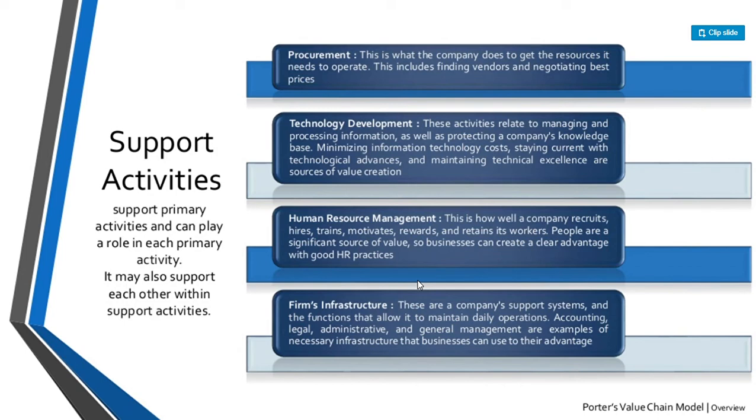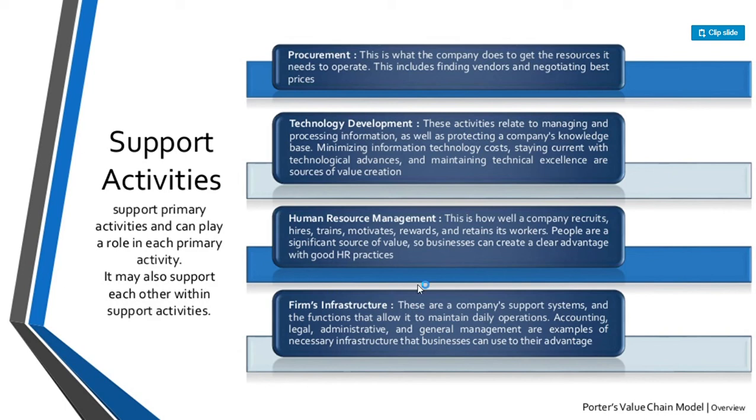These activities support the primary functions. The support activities can play a role in each of the primary activities. So the first activity is procurement or purchasing. This is what the organization does to get the resources it needs to operate. This includes finding vendors and negotiating the best prices.